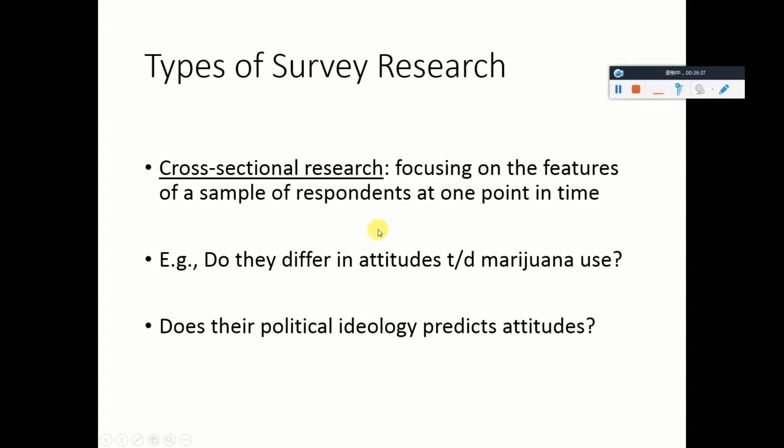Focusing on a sample of respondents at one point of time. It could be in the past. That's okay, right? You can obtain historical records. For example, there are now many survey results available to the general public that were conducted in the 70s or 60s even, so that we can learn about what people back in time thought about certain issues. So again, we're studying people's features at one point of time, so that would still be a cross-sectional study. Okay?